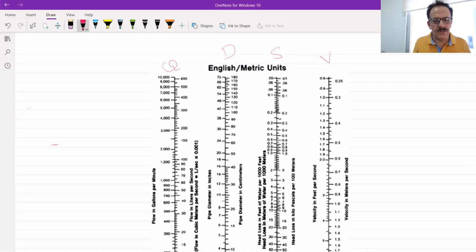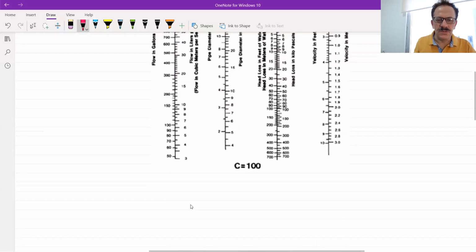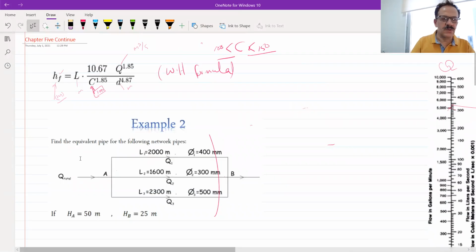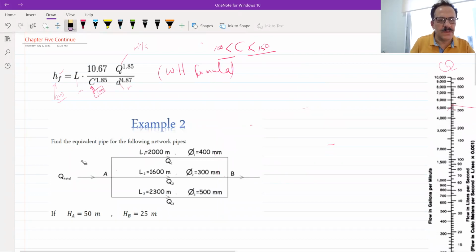For the method of taking the readings, you have to have two of those four, and you can get the other two. Or you can use this one directly if C equals 100. Otherwise, you can use the equation only. This is if we have the William-Hazen formula.